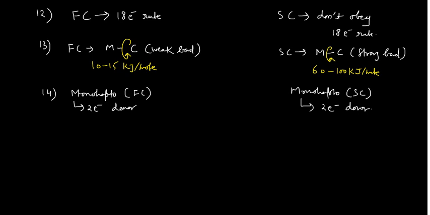2 center. See, 2 electron donor, or 2 from here and 2 from here actually. So basically, sorry, I made a little mistake, not 2 actually, 4 electron donor. Very sorry, it is 4 electron donor. Okay, hapticity is 1 but it is a 4 electron donor. So that's why the bond formed between the metal and the carbon is a 2 center 4 electron bond which is present between the metal and the carbon.